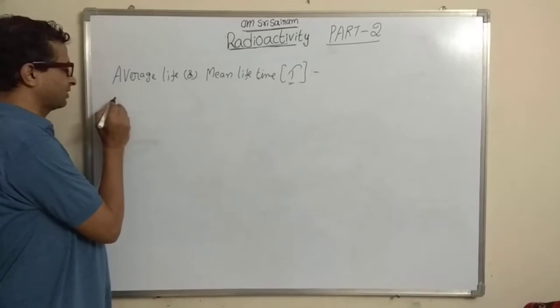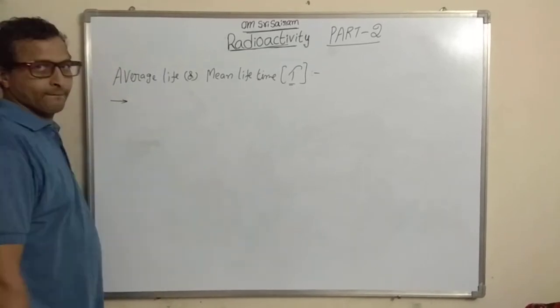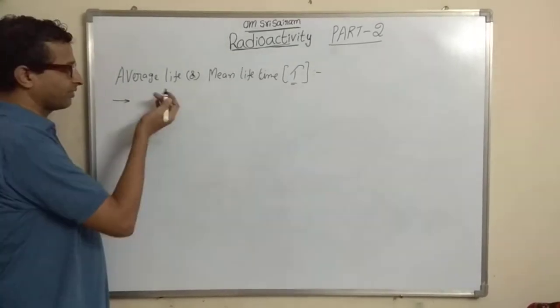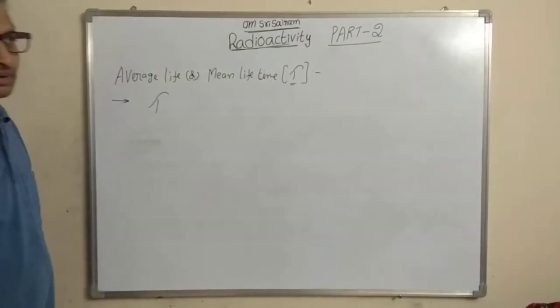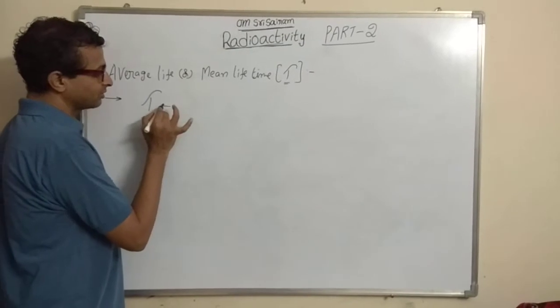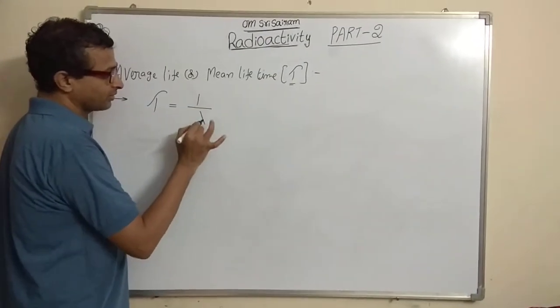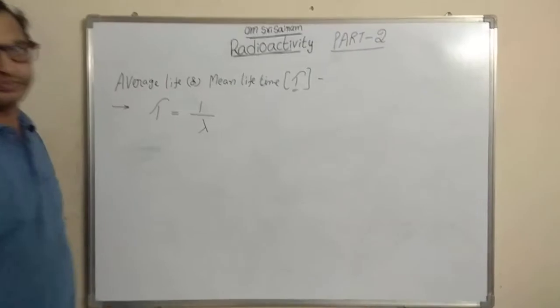So what is the formula for this? Tau, the average life of a radioactive sample, is equal to the reciprocal of the decay constant.